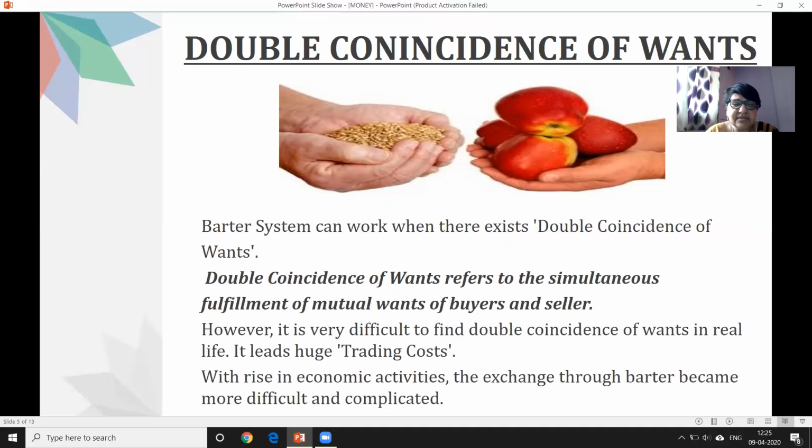Because, for example, suppose once again we go for the previous example, rice, but he's not getting rice. He has to change the goods many times till he gets the goods of his choice. That's why we can say trading costs involved in such a type of business will be more. To avoid all these things, money was invented. There are a few more limitations. Let's go one by one.